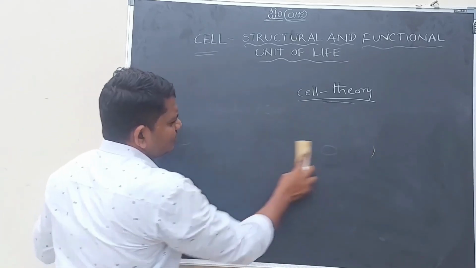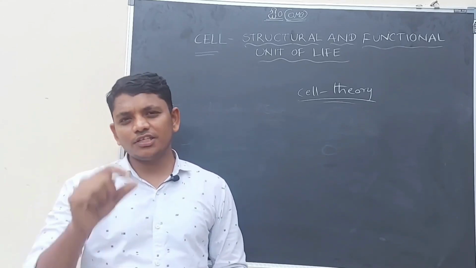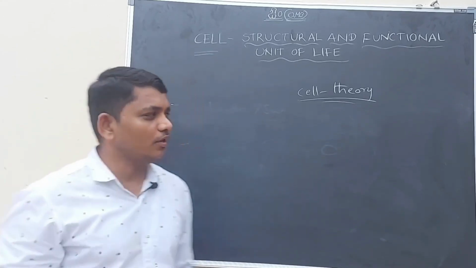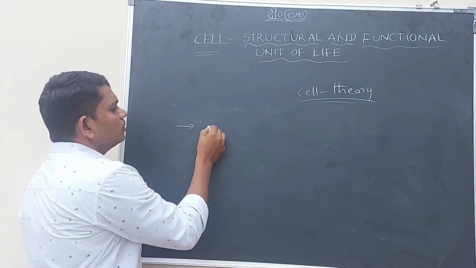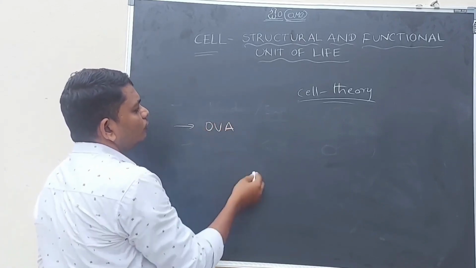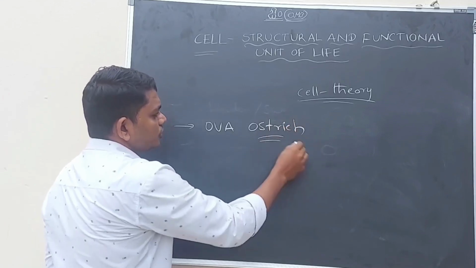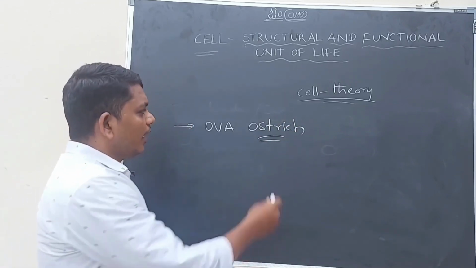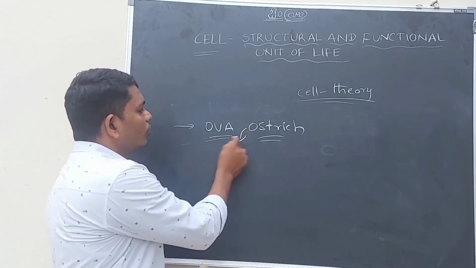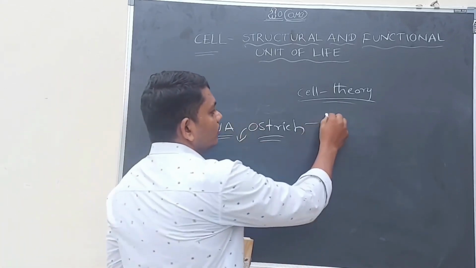Let us discuss what the largest cell in the world is and what the smallest cell in the world is. The largest cell in the world is the ovum of the ostrich. The ostrich is a bird, the largest bird, the biggest bird. The egg of the ostrich, or ovum of the ostrich, is the largest cell in the world.